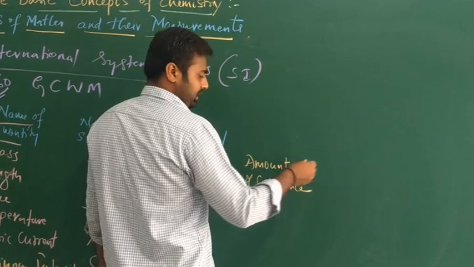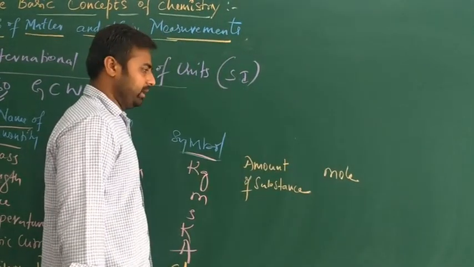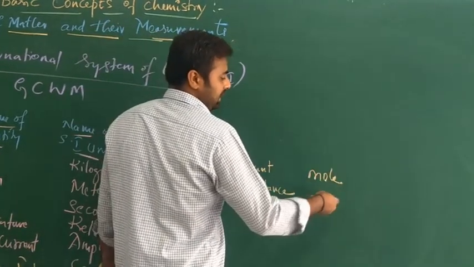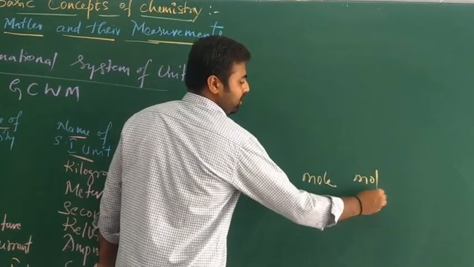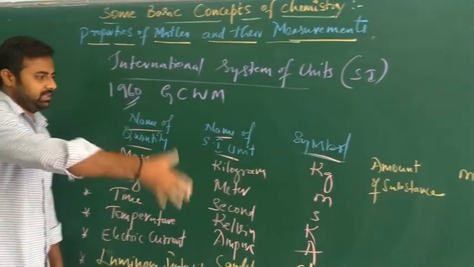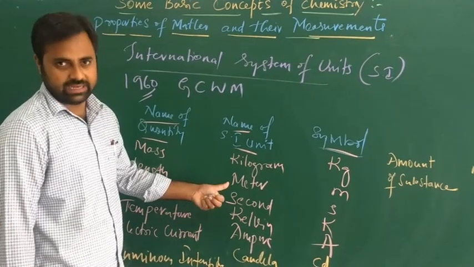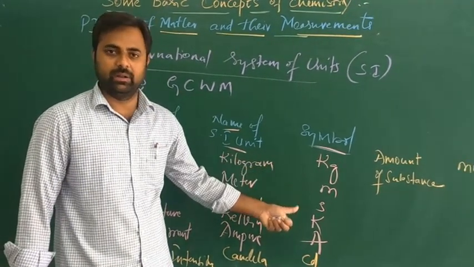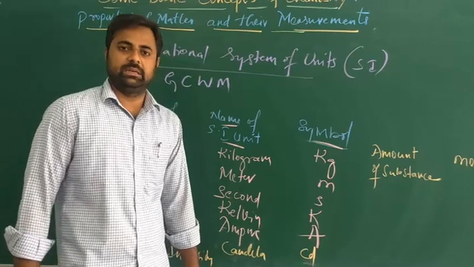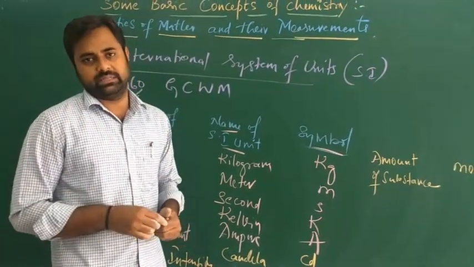The SI unit for amount of substance is mole, M-O-L, and the symbol of mole is mol. That is the 7th one. So these are the 7 basic quantities along with their SI units and symbols. These are the fundamental units which cannot be derived from any other units, right?